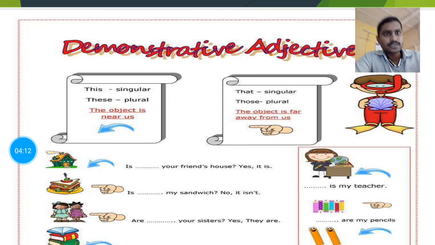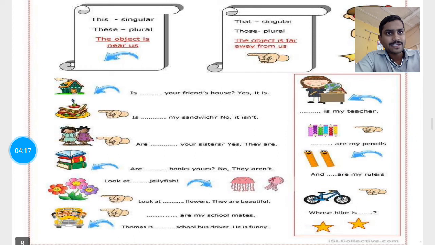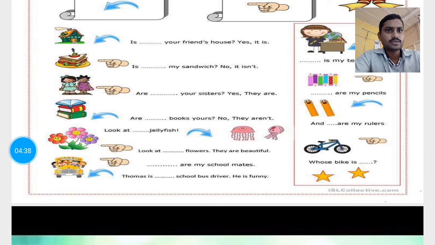Now this is an exercise for you all. What you have to do is take a screenshot, or you can pause this video and write all the questions, and please answer me in the comment box. I will answer you back with the correct answers to these questions. So this is for your exercise. I will answer each and every comment.